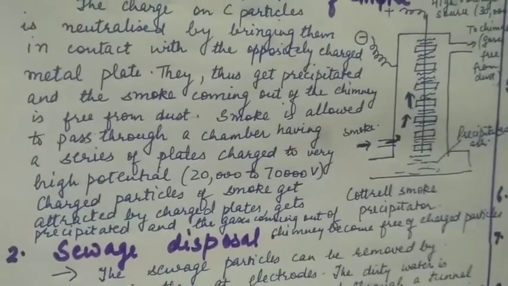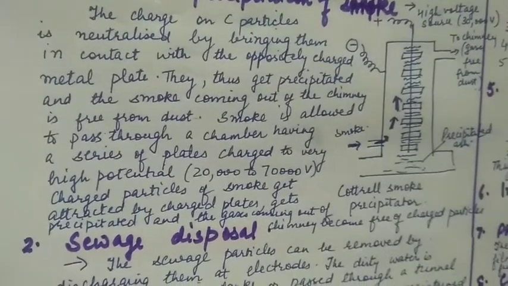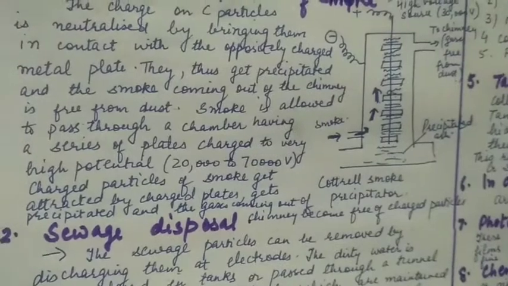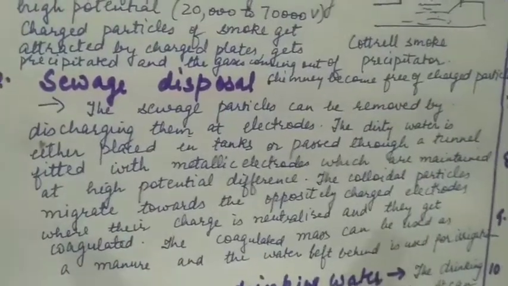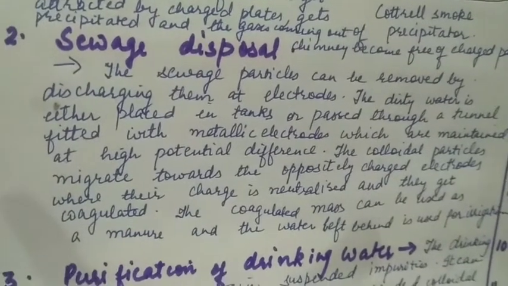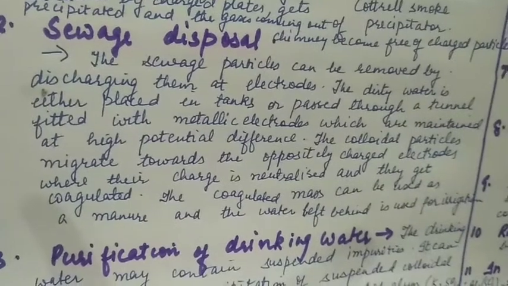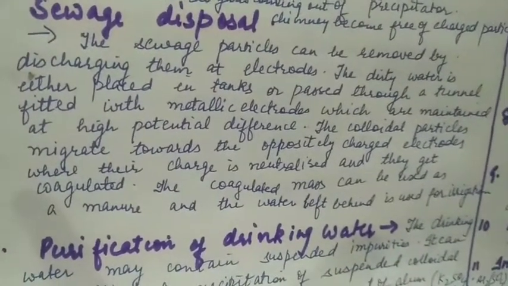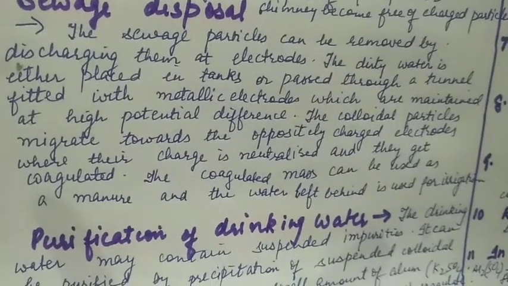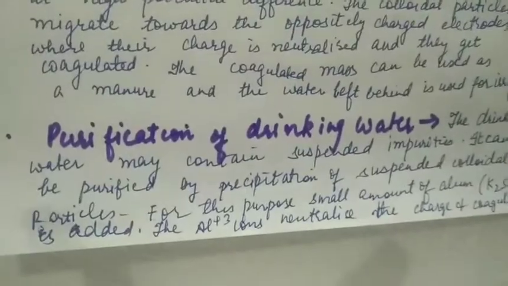The metallic plates which are attached are charged to a very high potential, between 20,000 to 70,000 volts. Sewage disposal is also done on a similar basis. The colloidal particles in the sewage water are neutralized by the metallic electrodes. They settle down and can be used as manure. The water left behind is used for irrigation.